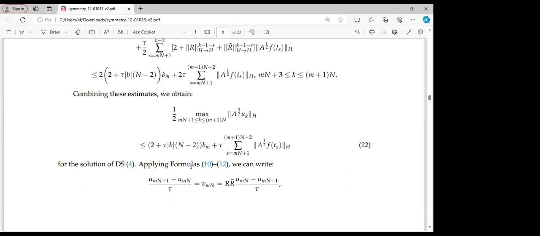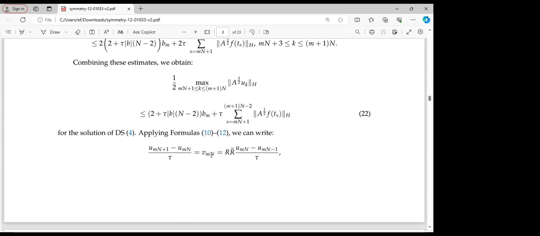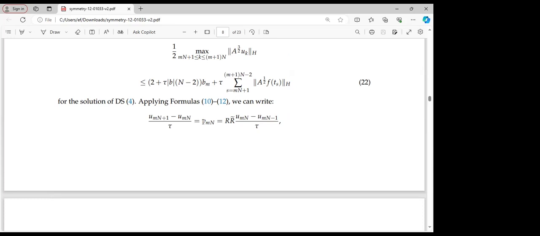So we now move further to apply formula 10, 11, and 12. If we do that, then we are able to write the following. Previously, we recall that we wrote V naught, but in this case, we are writing Vm of n, where n, we recall, takes values 1, 2, 3, 4, the set of positive integers. So we will be able to have the following.